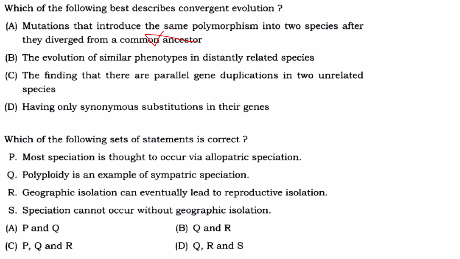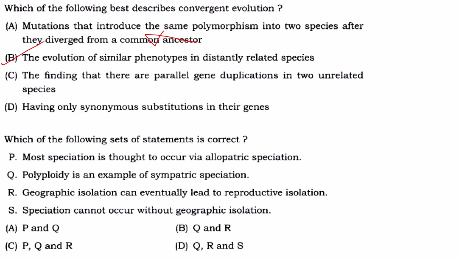The evolution of similar phenotypes in distantly related species. Yes, that is correct. You have wings of bats and wings of butterflies. Both are totally unrelated species, but they have wings for flying. So they have similar phenotypes. So it is convergent evolution. The finding that there are parallel gene duplications in two unrelated species, it is parallel evolution. It is not convergent evolution.